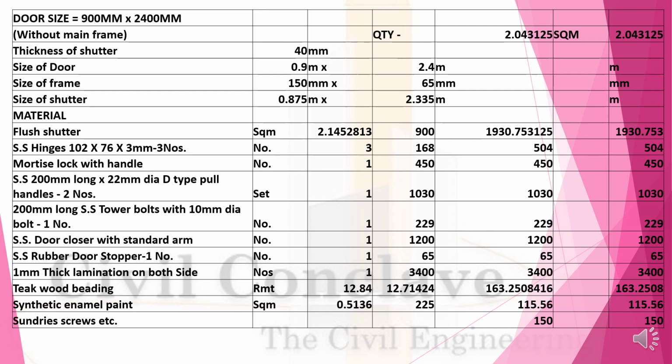Tower bolt 1 number, because you will latch it only from the inside, 229 rupees. Door closer 1200 rupees. Rubber stopper 1 number 65 rupees. Lamination on both sides will be 3400. Teakwood beading 12.84 will be 163. Synthetic enamel paint 0.513 square meter at the rate of 225 will be 115.56. Sundries, screws, etc. 150.